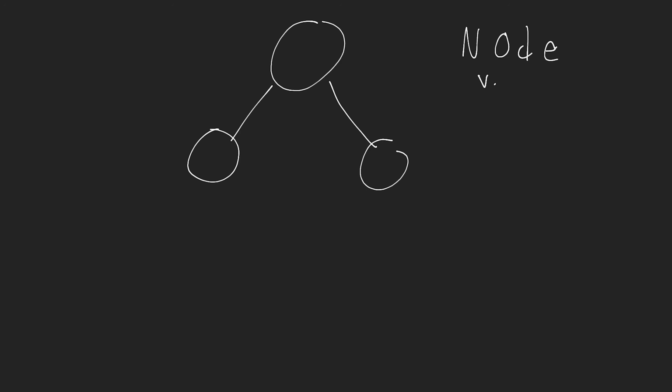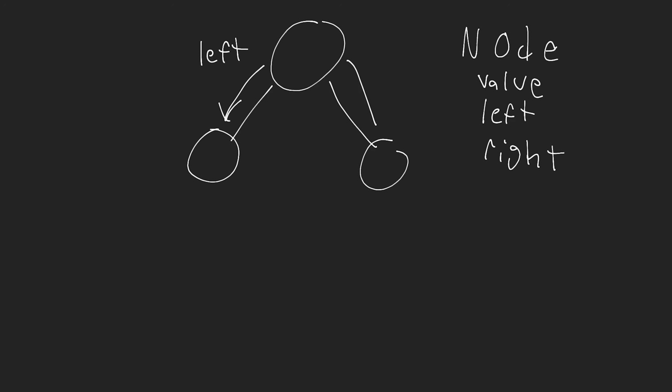On the node, we have a value. That value is storing the different data. So our nodes could have numbers inside of them. They could have strings, they could have arrays, they could have other nodes. They can store whatever they want. And then we have a left and a right child, or pointer. So here, from this root node, this here would be the left, and this here would be the right.